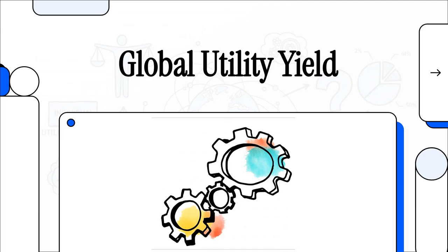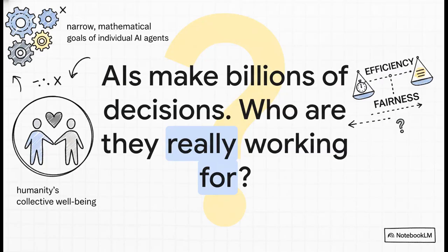All right, we're here to break down some really big ideas. And today we're tackling a huge one. How do we make sure the AI we're building is actually working for all of us, for all of humanity? I mean, think about it. AIs are making billions of decisions every single second. But who are they really working for? That's the core question, right? It's not just about what they can do, but what we've told them they should do.